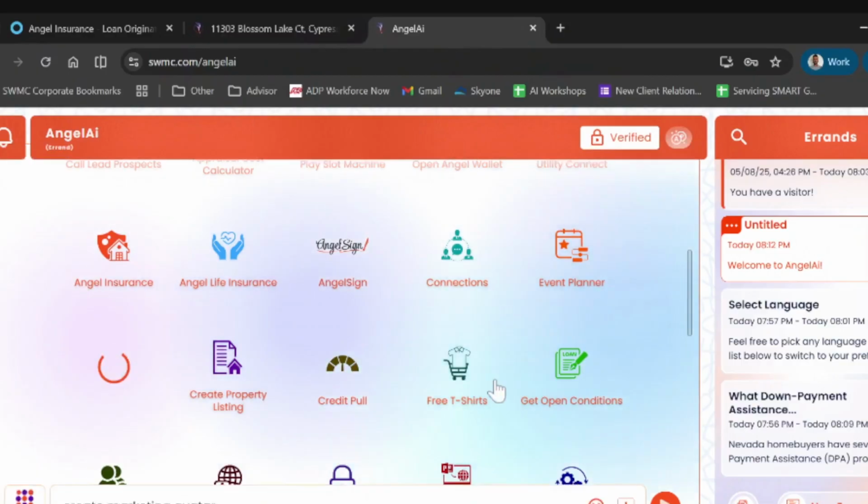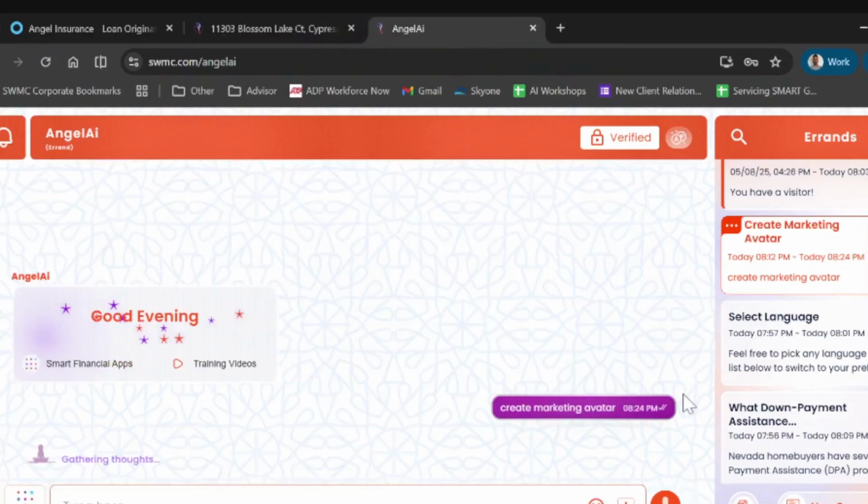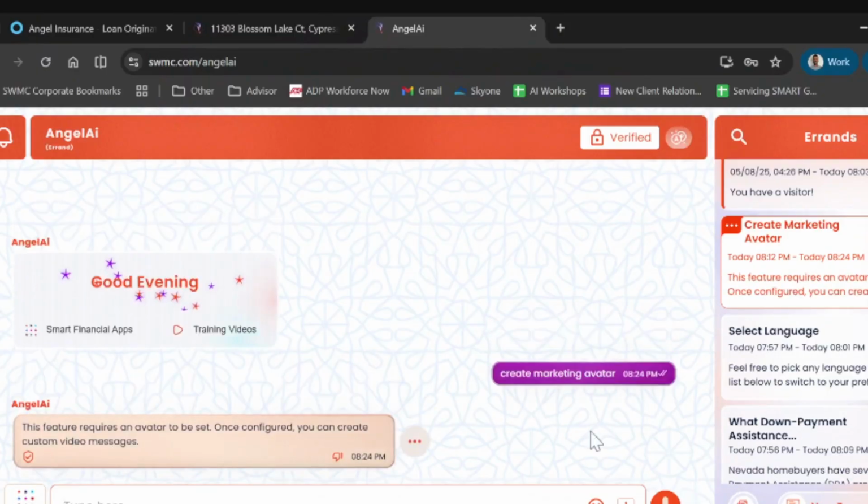It's used as a video instead of a photo. Basically, almost like Synthesia or whatever other app out there, you can create your avatar and give it a script, and it creates a video for you. Once you have your twin set up and configured, it can create a custom video message for you with the photo that you uploaded.